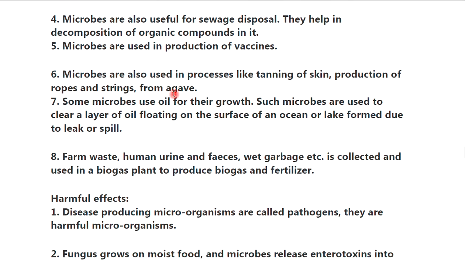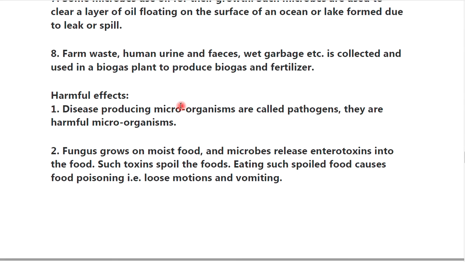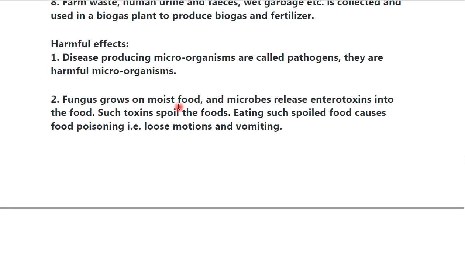Fifth, microbes are used in the production of vaccines. Sixth, microbes are also used in processes like tanning of skin and production of ropes and strings from the agave. Seventh, some microbes use soil oil for their growth. Such microbes are used to clear the layer of oil floating on the surface of an ocean or lake formed due to a leak or spill. Eighth, farm waste, human urine and feces, wet garbage, etc. is collected and used in a biogas plant to produce biogas and fertilizer.